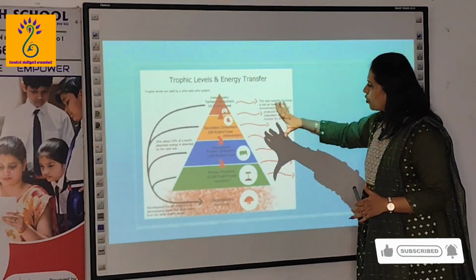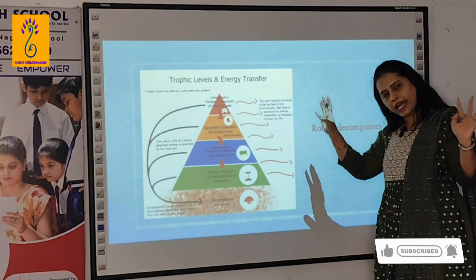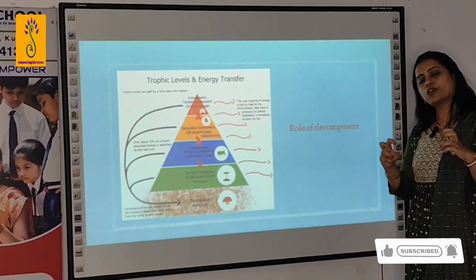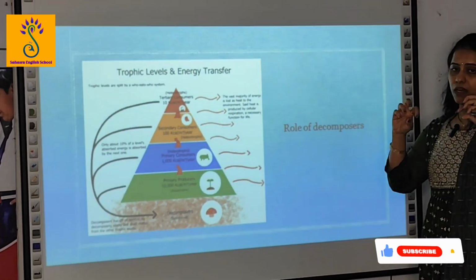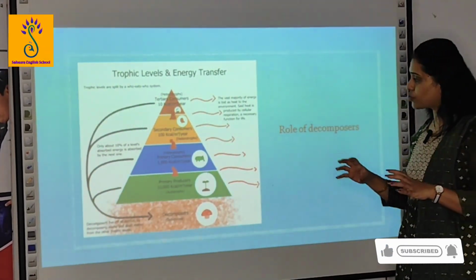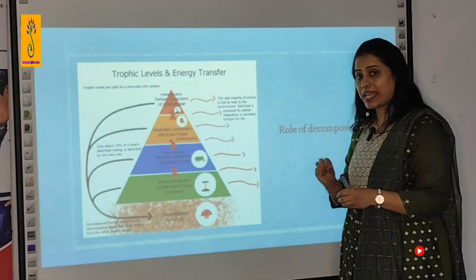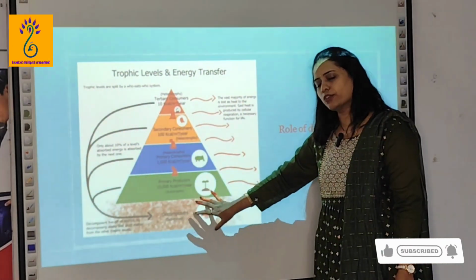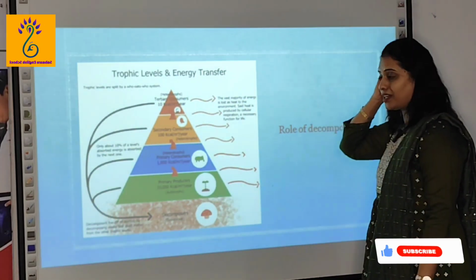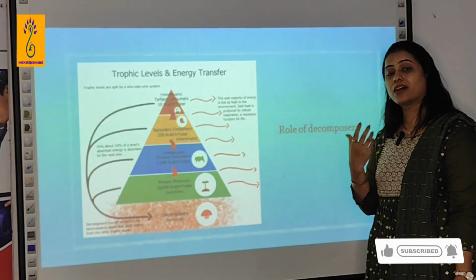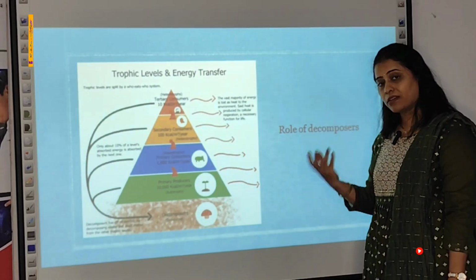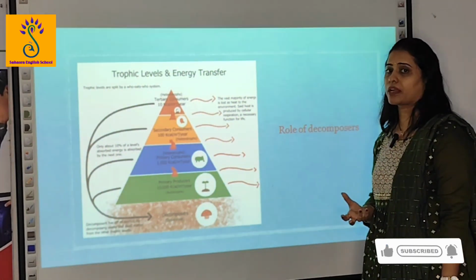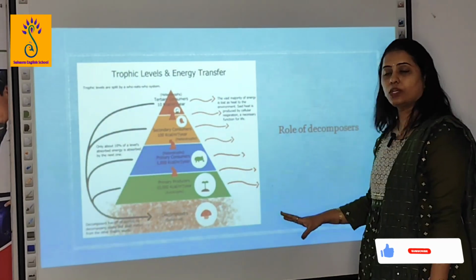In the entire world, on our planet, the maximum number of living organisms are autotrophs, and then we have very small microbial organisms, those are decomposers. We'll look into decomposers later. Such a question may even come: what is the role of decomposers in the environment? Or, do we require decomposers? Obviously we require them. We'll look into the role of decomposers.